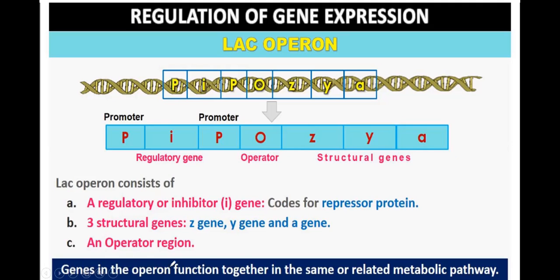Genes in the operon function together in the same or related metabolic pathway. These are the different components of the lac operon. Here P stands for promoter, I for inhibitor gene, O for operator, Z is a structural gene, Y is also a structural gene, and A is also a structural gene. These are the components of the lac operon.